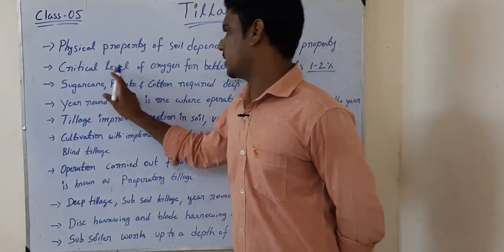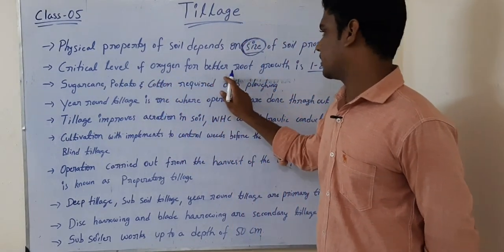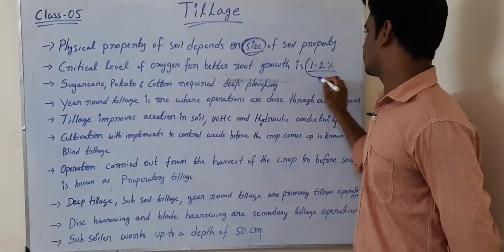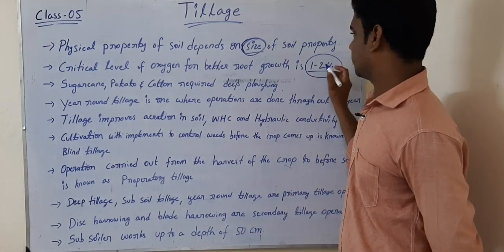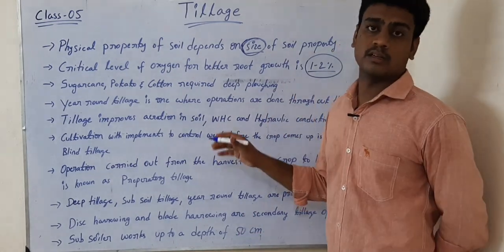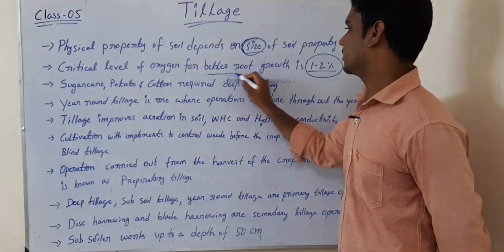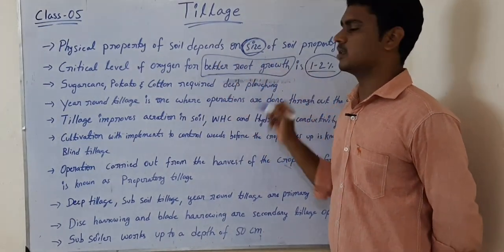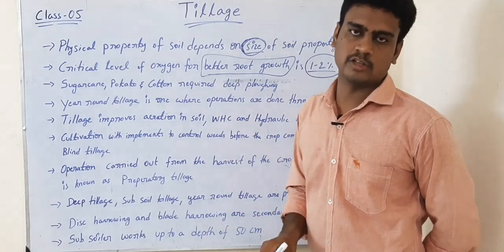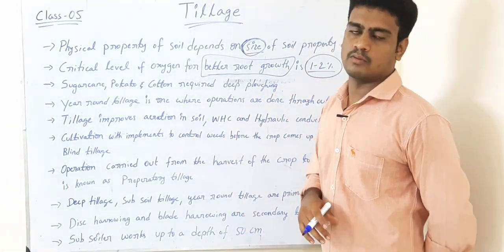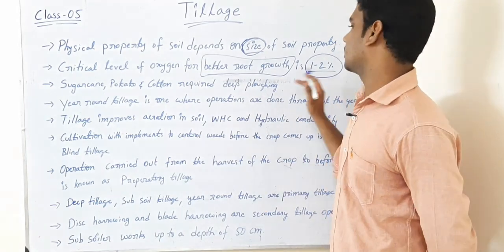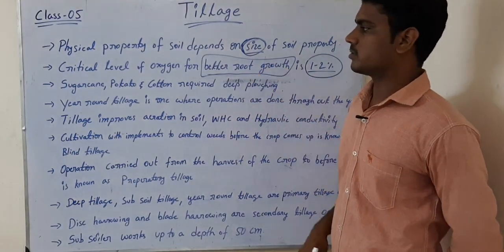Then the critical level of oxygen for better root growth is 1 to 2%. That means in the soil, a minimum of 1 to 2% of oxygen should be there for better root growth. In the soil, soil aeration should also be there. That's why I just explained about the macropores. Macropores are the ones which give soil aeration to the roots for their growth.